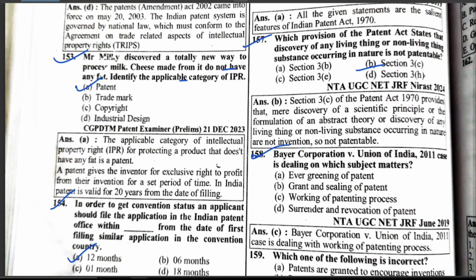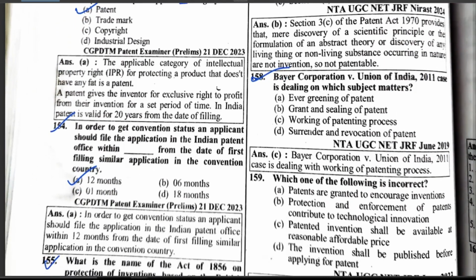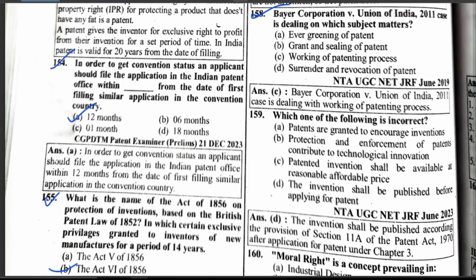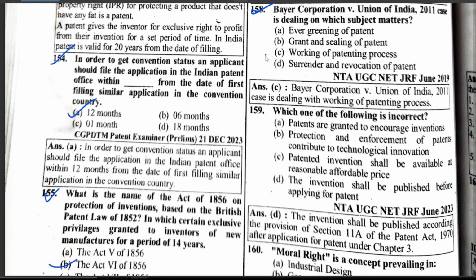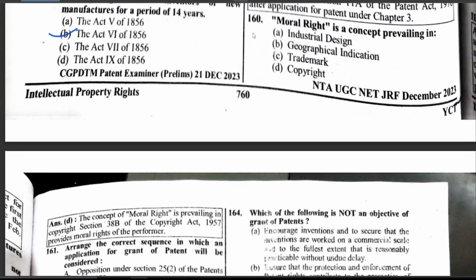Bayer Corporation versus Union of India 2011 case deals with which subject matter? The working of patenting process. Which of the following is incorrect? The invention shall be published before applying for patent. Moral right is a concept prevailing in which? Copyrights.